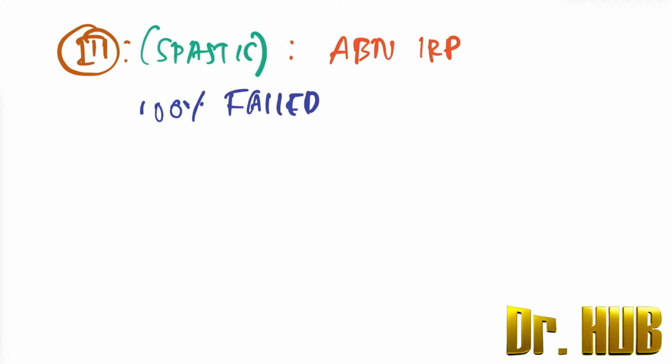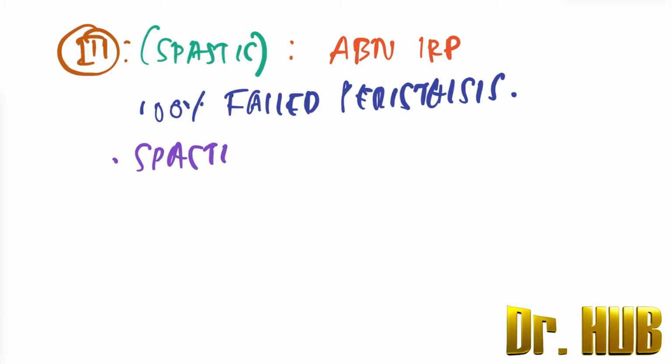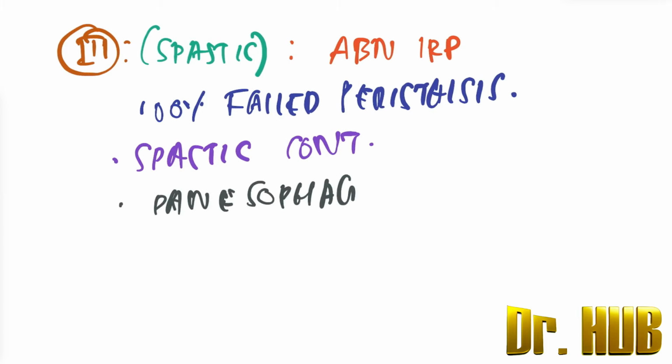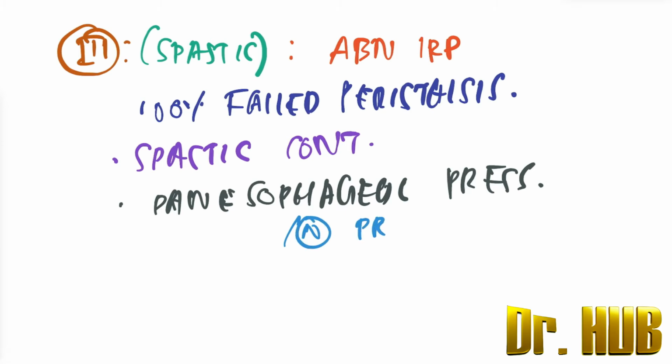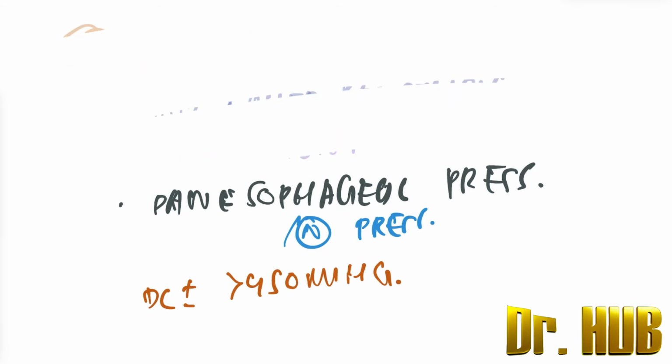Along with the failed peristalsis, there is the presence of spastic contractions as well. Next, there may be pan-esophageal pressurization, or there is a normal pressurization. Next is the DCI, which is greater than 450 mm Hg. So this was about the disorders of EGJ outflow obstruction.